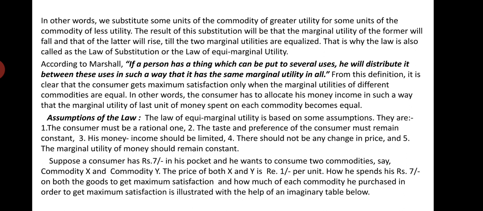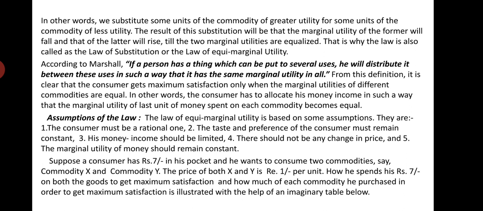But see here, if a person has a thing which can be put to several uses, you will distribute it. You will distribute this fixed money between these uses in such a way that it has the same marginal utility in all. From this definition, it is clear that the consumer gets maximum satisfaction only when the marginal utilities of different commodities are equal. So this is the definition given by Dr. Alfred Marshall.